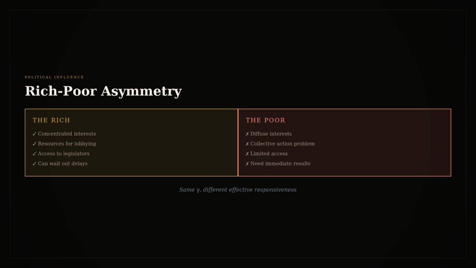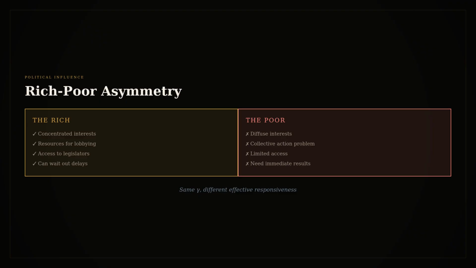There's a fundamental asymmetry in political pressure. The rich have resources. Money for lobbying, campaign contributions, think tanks, media ownership. They can apply pressure continuously, even without mass mobilization. The poor have numbers. They can vote, protest, strike. But collective action is costly. They can only mobilize periodically, around crises. This asymmetry biases the legislative system.